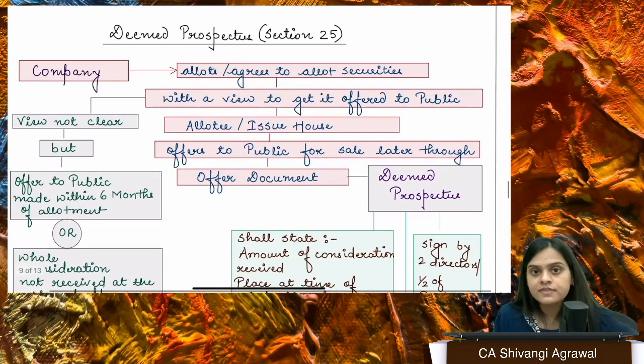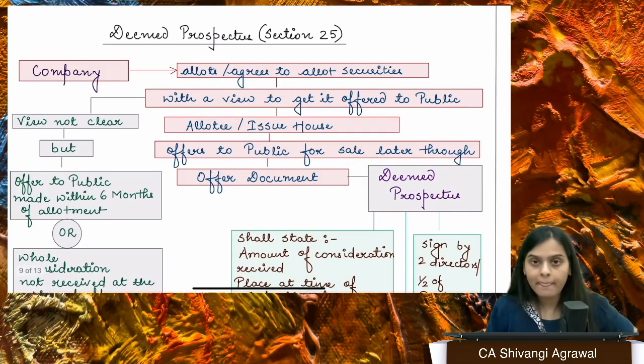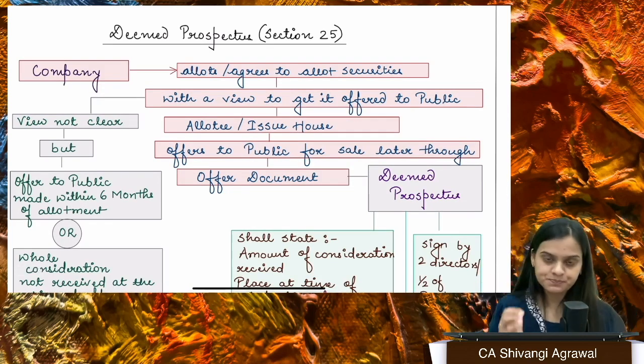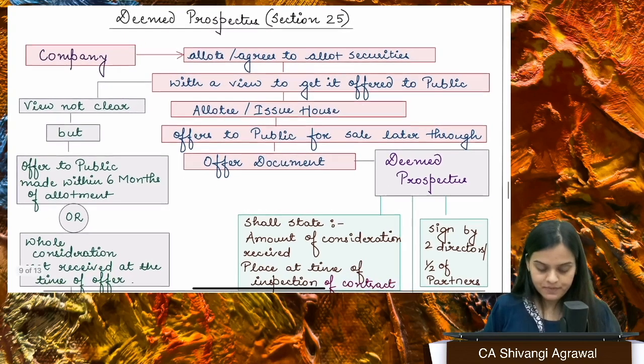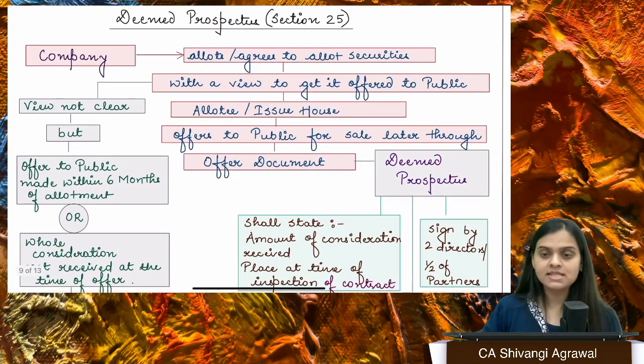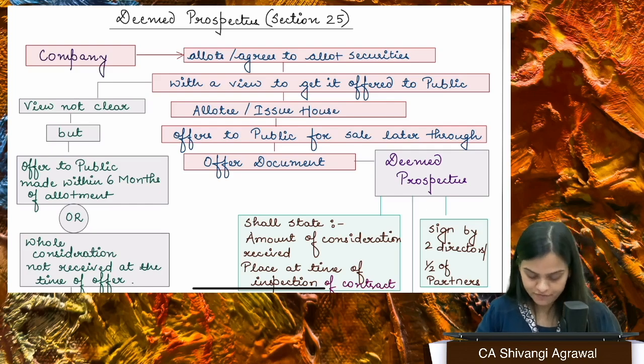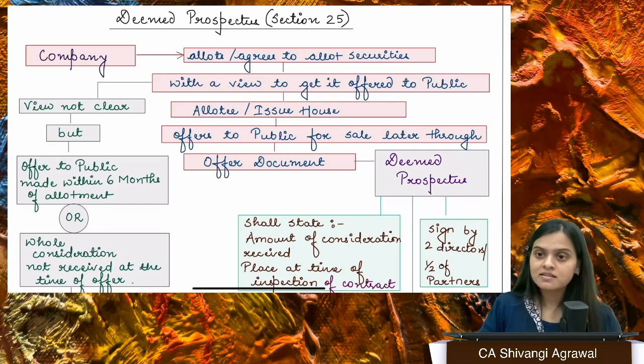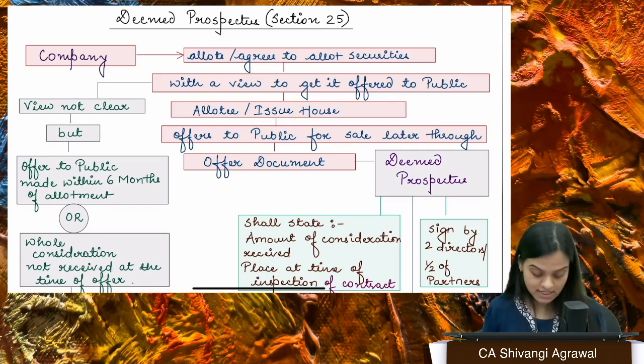Right. Fine. Now, the next type of prospectus, that is deemed prospectus, section number 25. Deemed means this is not exactly a prospectus, but it is deemed to be treated as a prospectus.